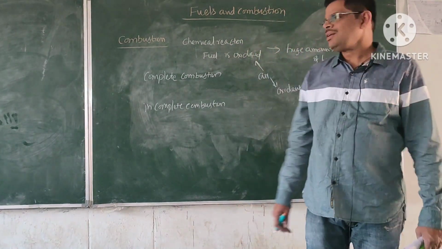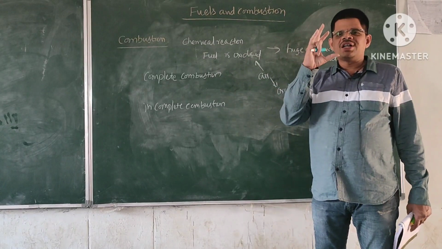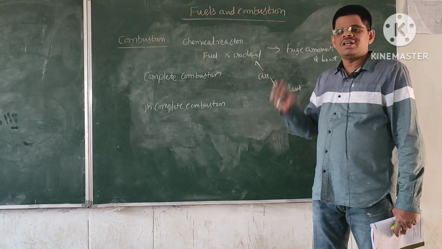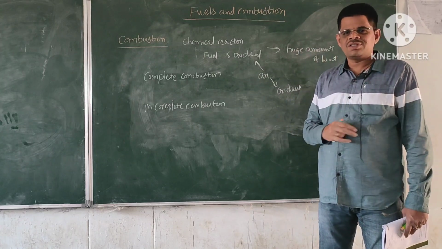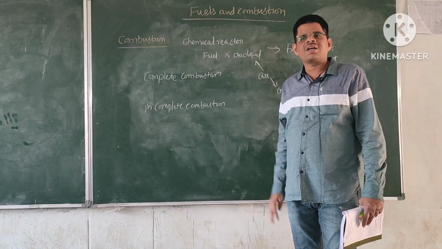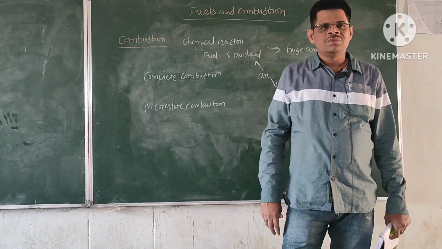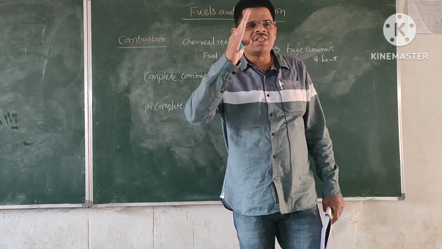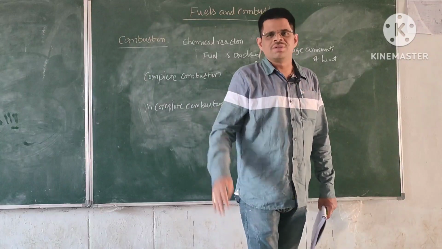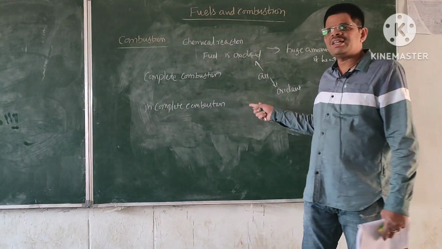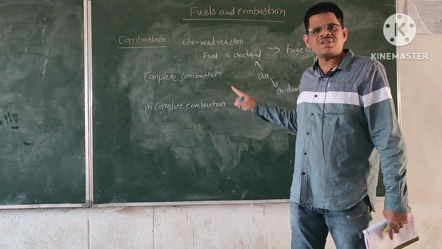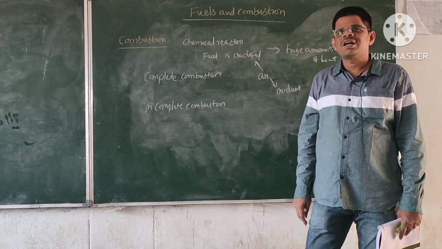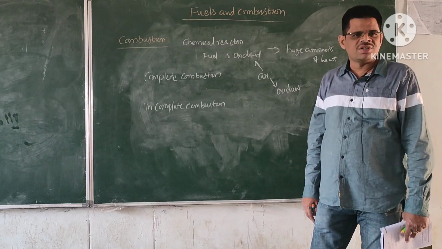See, combustion means, what are the constituents in the fuel? Mostly carbon and hydrogen. So they have certain amounts of heating value. If all the constituents of the fuel are completely burnt, then we will say that the combustion is complete. But if certain quantities of carbon or hydrogen are left over after combustion, then we will say that it is incomplete combustion. Did you get my point?